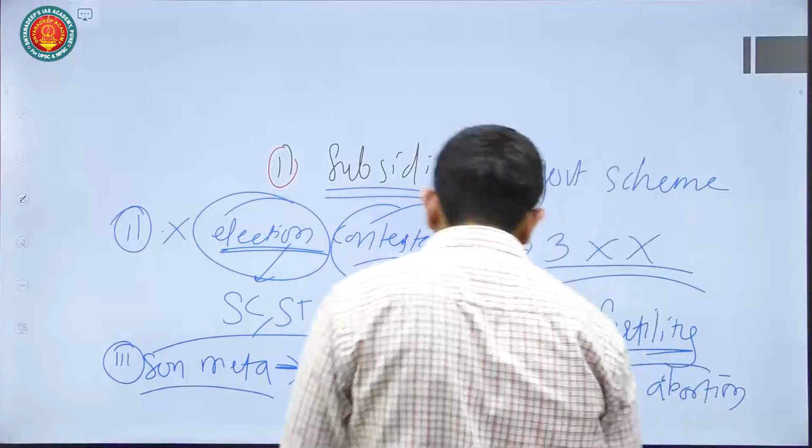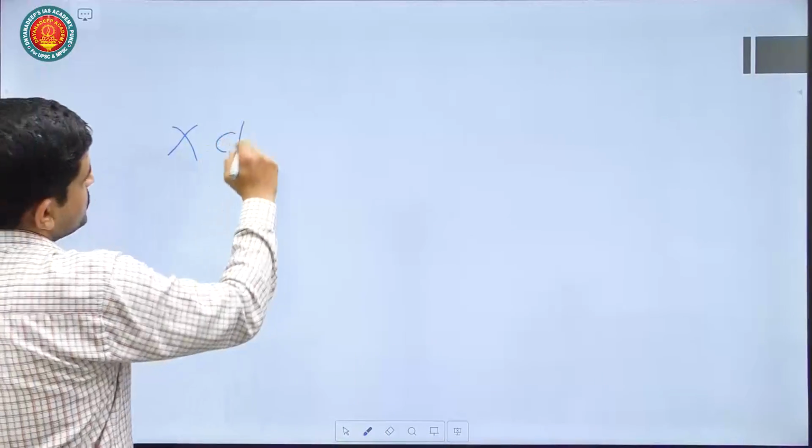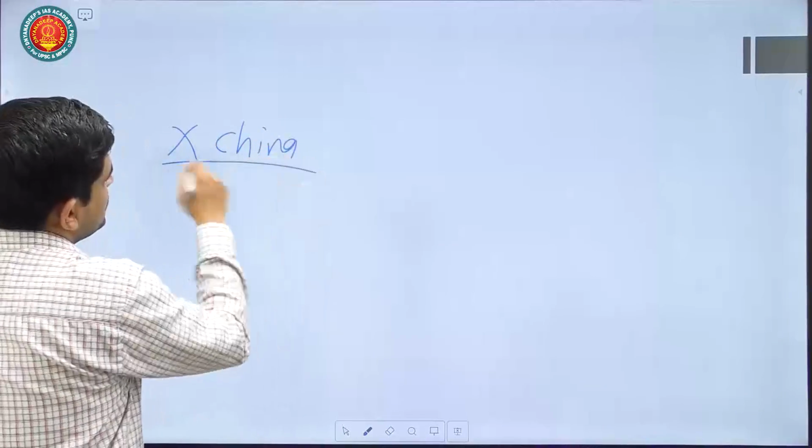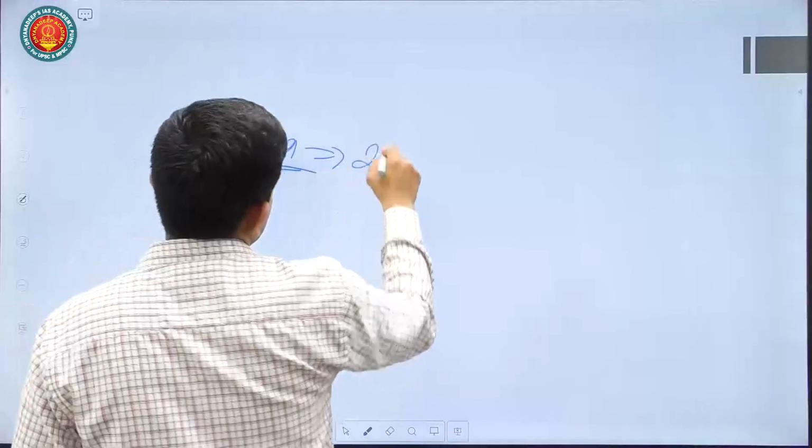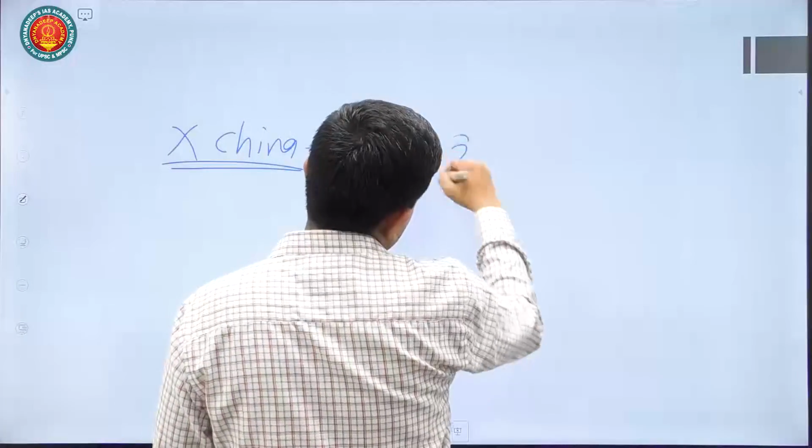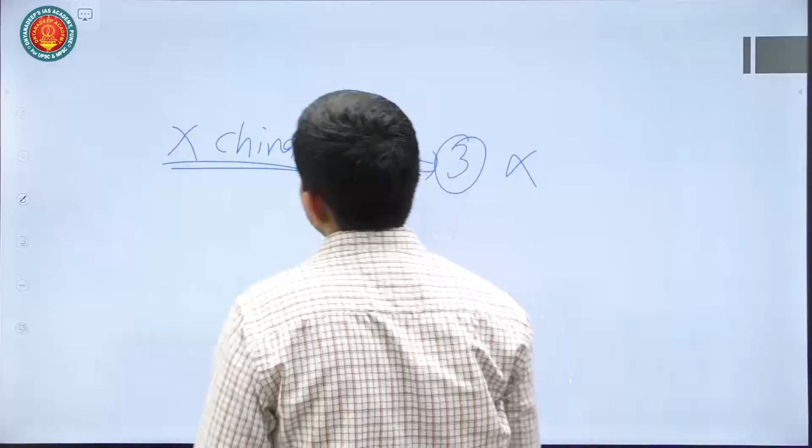In China we have already tried this project, and in China the project has now failed, and China is now trying to shift from the 2-child policy to maybe a 3 or 4 child policy. So demographic disaster can be there.